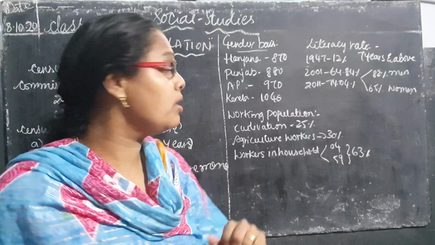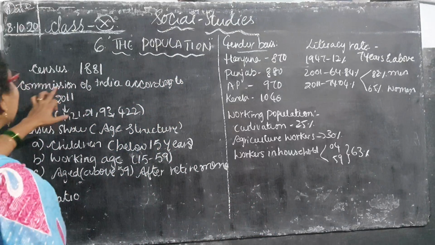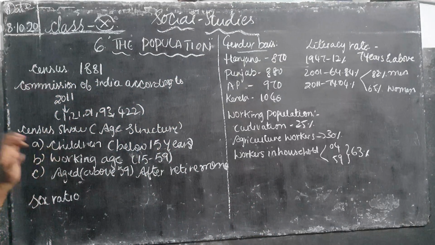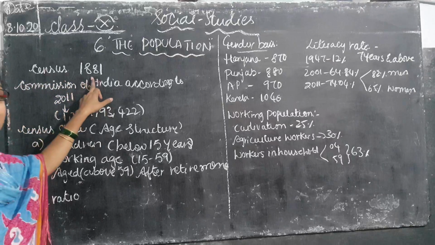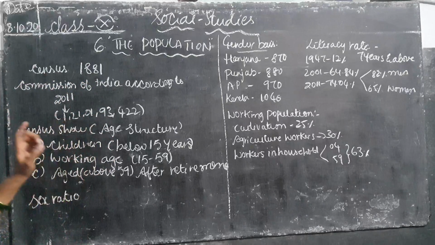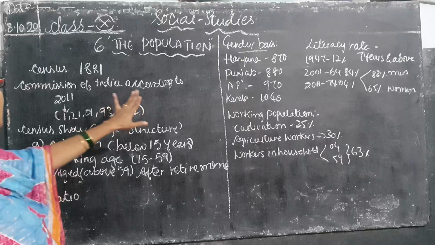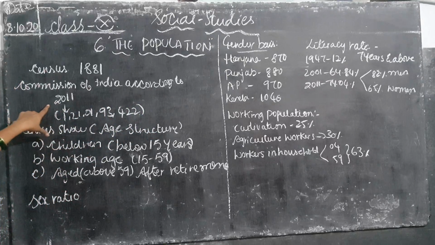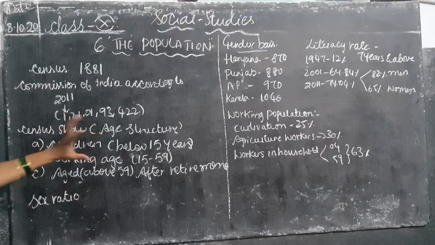Isn't it, children? So here what they are telling, according to the census 1881, which year they are taking into consideration? According to the year 1881, Commission of India, according to 2011, how much population has been increased? 1 crore.